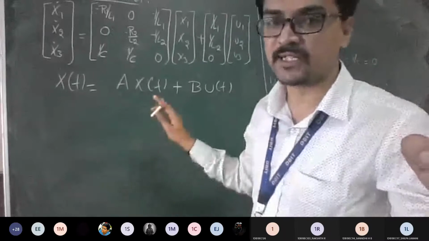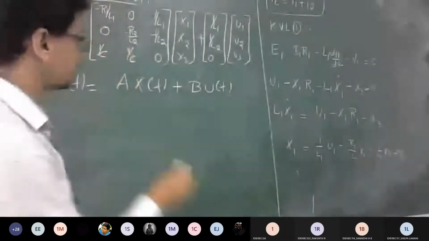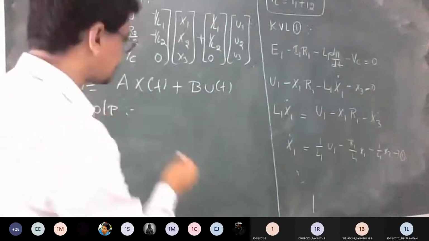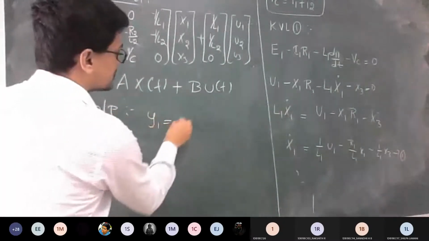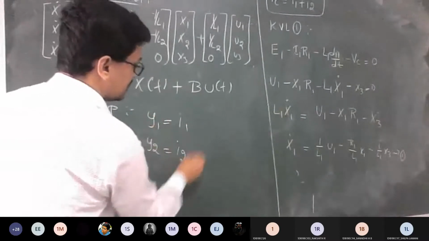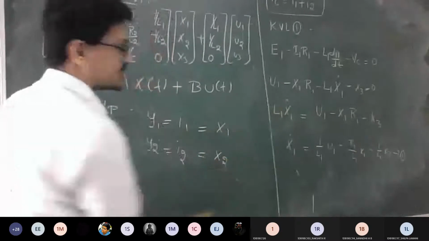So now we have finished the state equation. What is next? I need to get the output equation. In the question itself, the assumption is given that output y1 should be I1 and output y2 should be I2. So what is I1? Nothing but x1. What is I2? Nothing but x2.